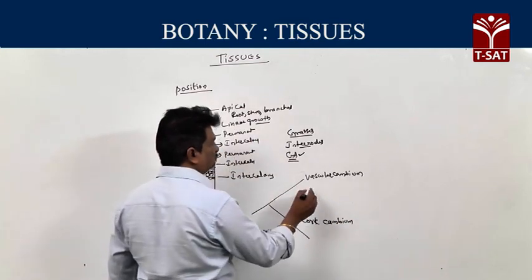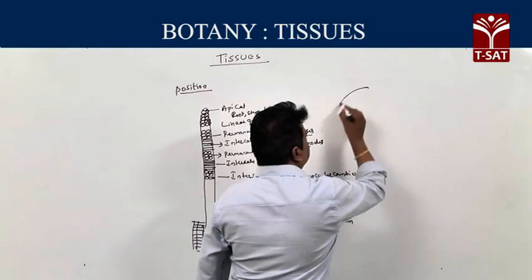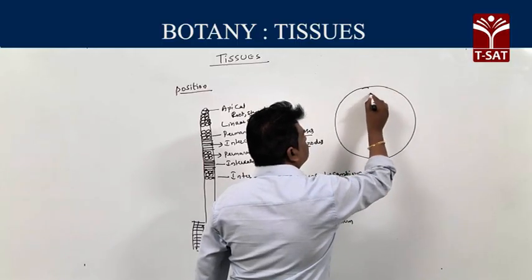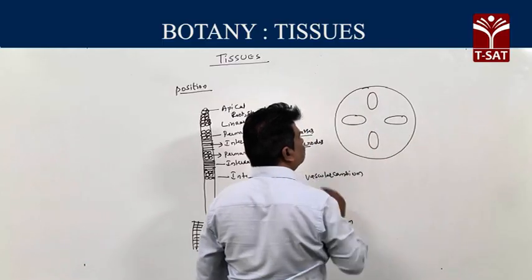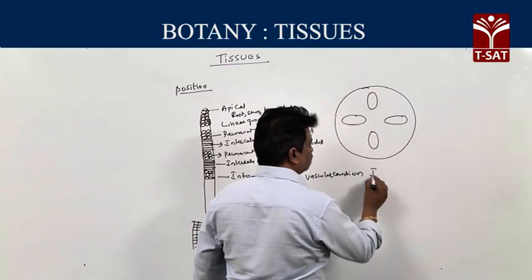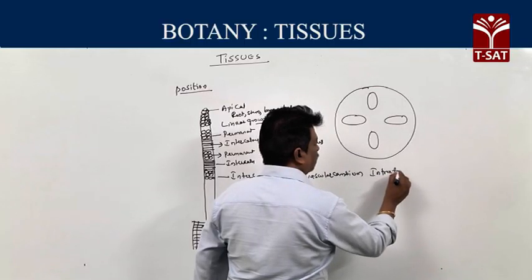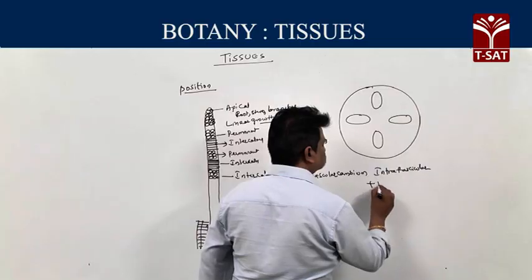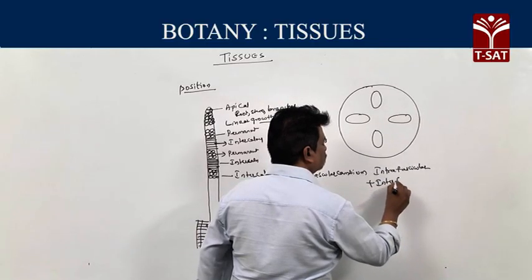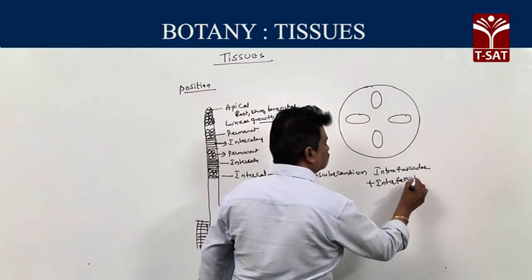In dicot stem, what is vascular cambium? Actually, vascular cambium is formed by both intrafascicular and interfascicular cambium.